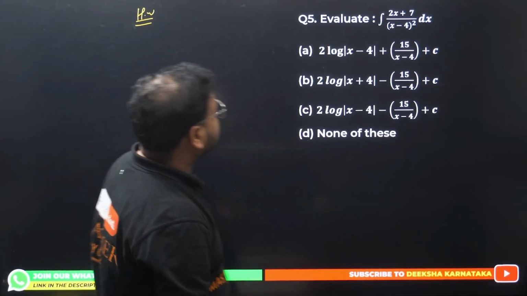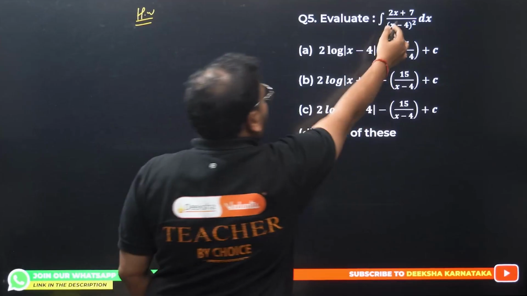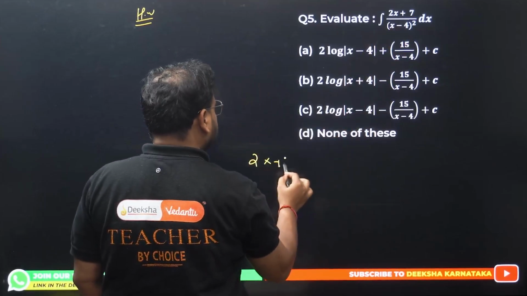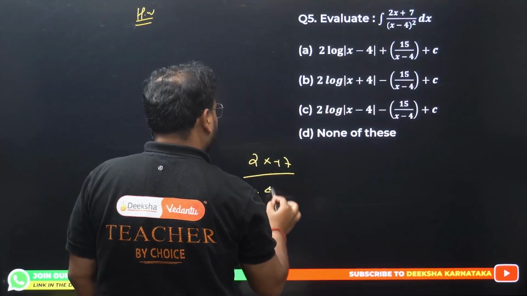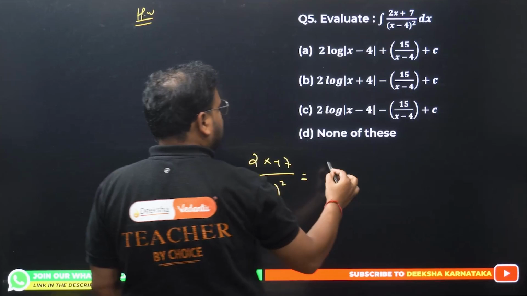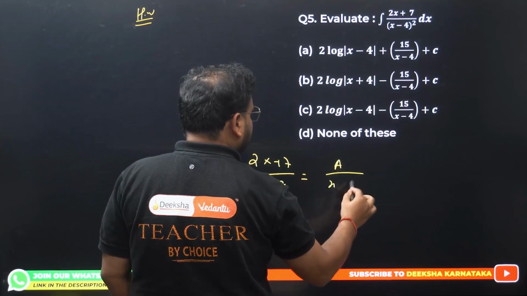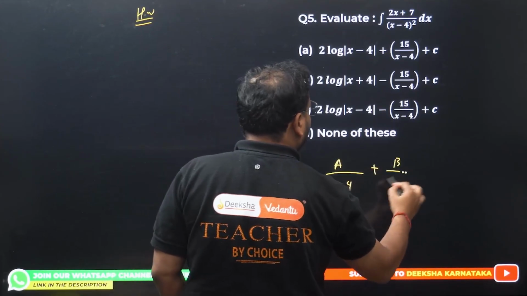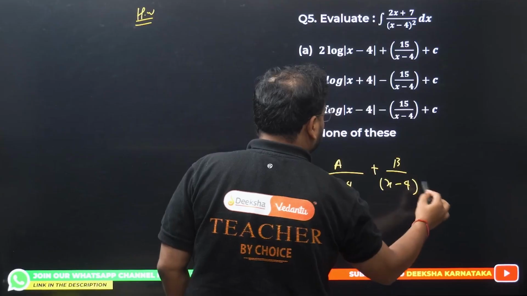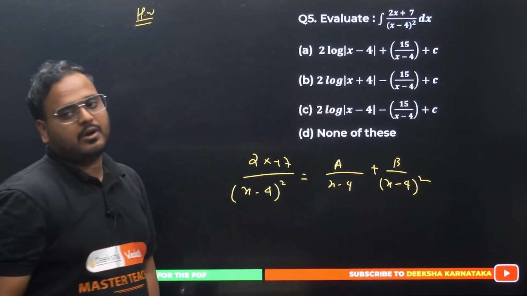All right. How are you going to solve this? Please think. 2x plus 7, I'll give you a hint. 2x plus 7 upon x minus 4, the whole square is there. You go like this: A upon x minus 4 plus B upon x minus 4, the whole square. Factorize, get the value of A and B, you have the answer.